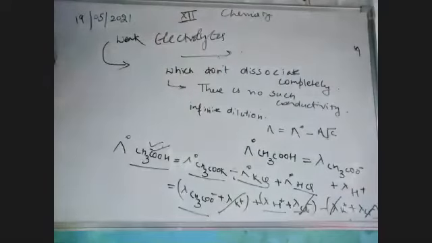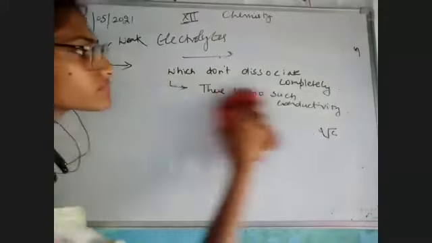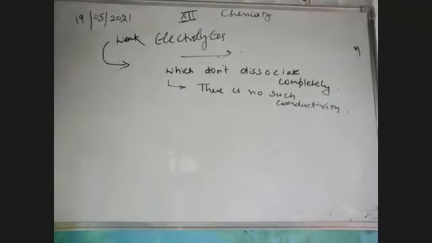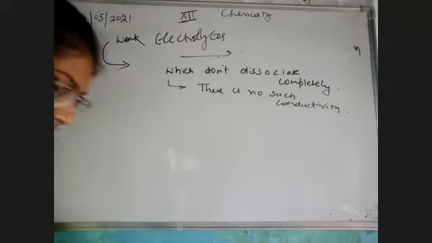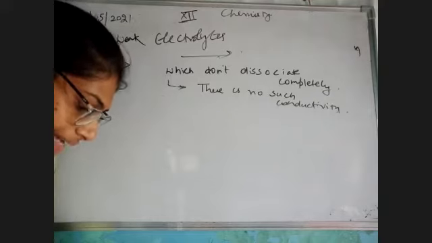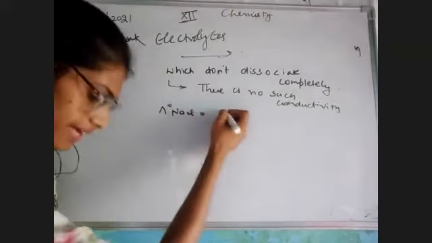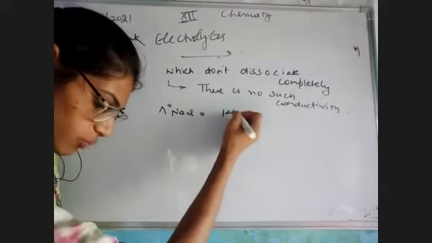Okay, the point here is we have been given, the question is molar conductivity at infinite dilution of NaCl, that is lambda naught NaCl. ये हमें दे रखा है जी, 126.4.